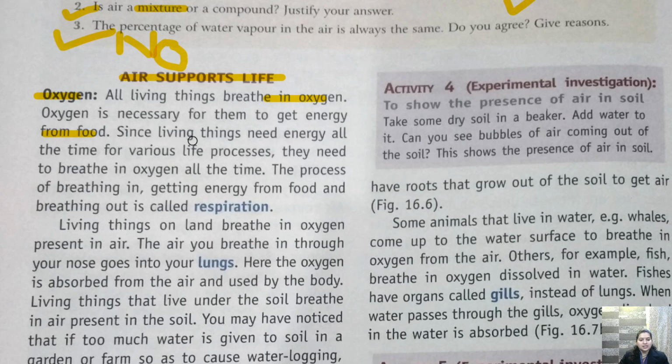Okay, since living things need energy all the time, we require energy all the time, when we are talking, when we are walking, when we are playing, when we are watching the TV, so whenever we are using our brain, so all the time we require oxygen. Okay, so all the time we require energy, and if we want energy, so we should inhale oxygen. Okay, so they need to breathe in oxygen all the time.